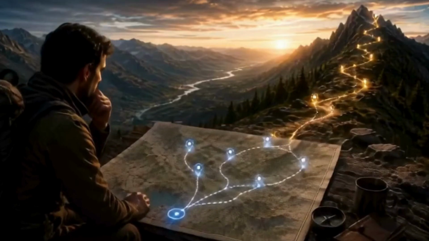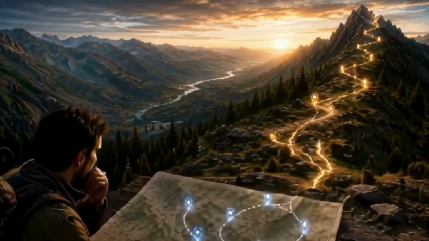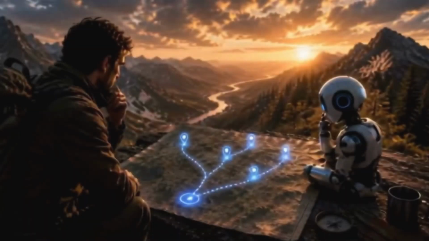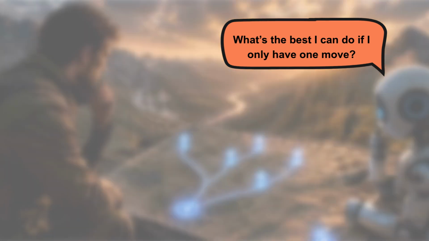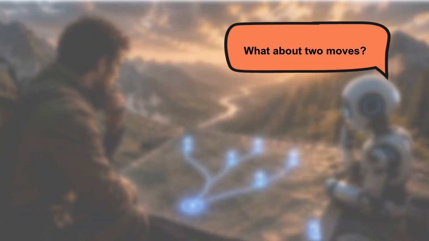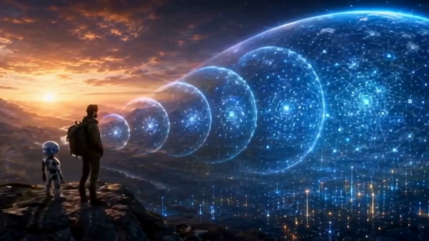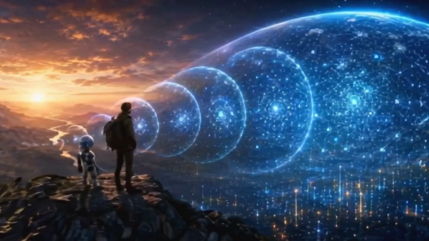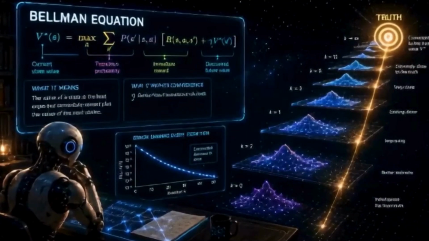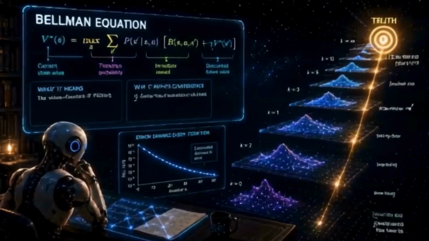Then, there's value iteration. This is more like a traveler looking at a map. Instead of picking a full plan right away, the AI asks, what's the best I can do if I only have one move? Then it asks, what about 2 moves? It builds its knowledge step by step, increasing its horizon until it understands the value of every state in the world. Through something called the Bellman equation, the AI can mathematically prove it's getting closer to the truth.